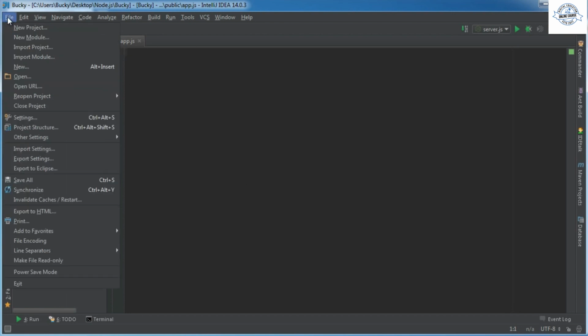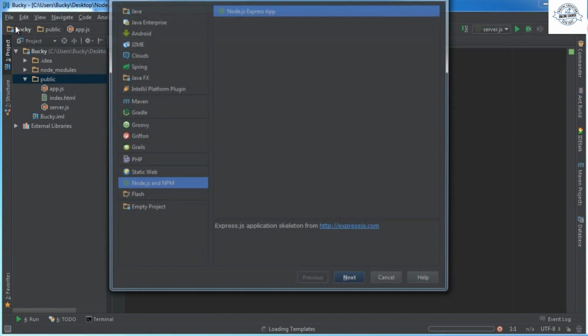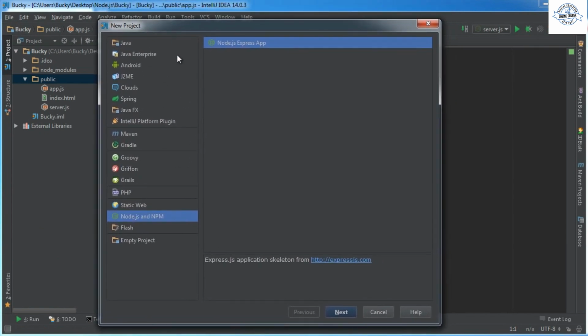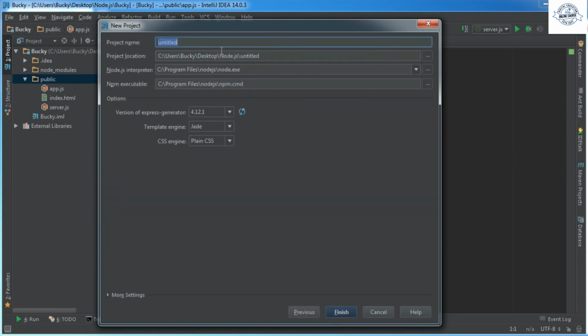From IntelliJ, if you go to File, New Project, what you can do here is you can choose, let me move this so you can see. In the little section down here, it's Node.js and npm, and choose Node.js Express app. It's our only option, and click Next. So from here, it's really easy. You just give it a project name.